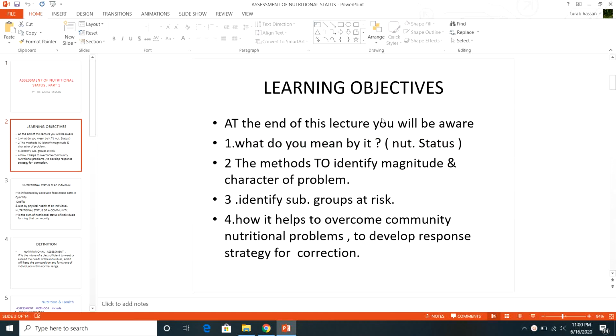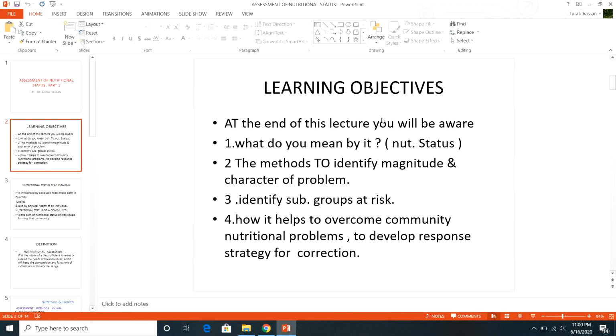Learning objectives. Why are you studying assessment of nutritional status? Because you will be well aware of what we mean by nutritional status, and how you can identify the magnitude and the character of this problem. How will you identify subgroups in the community or in a defined population where you are assessing the nutritional status, identify the subgroups at risk?